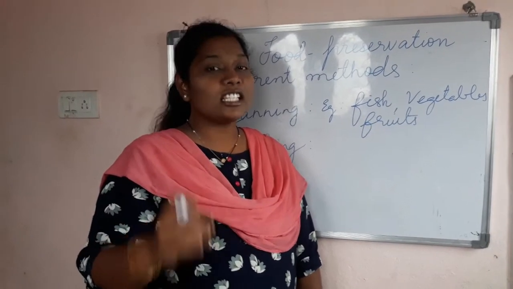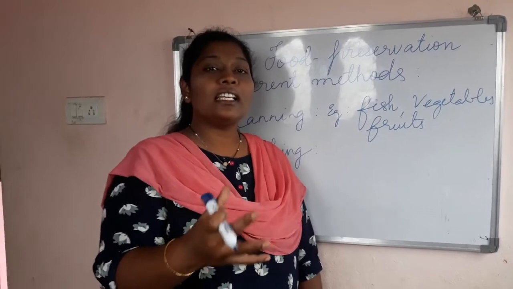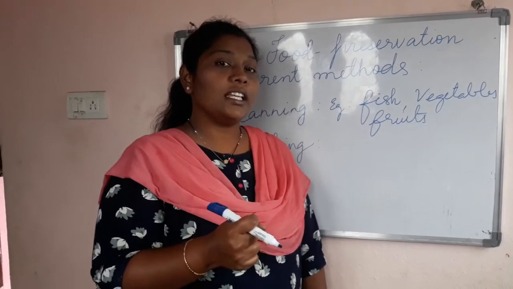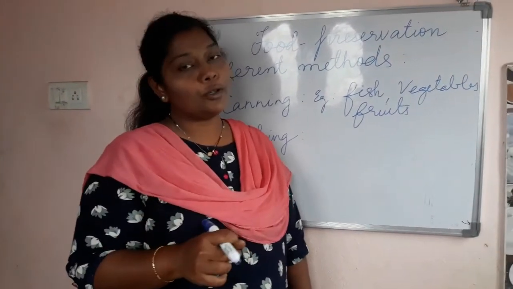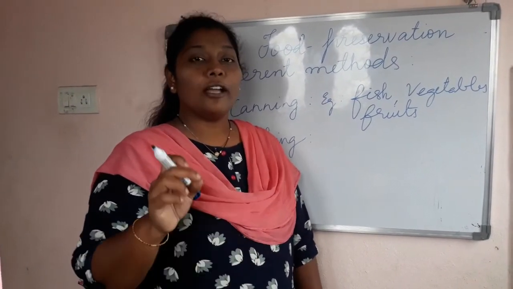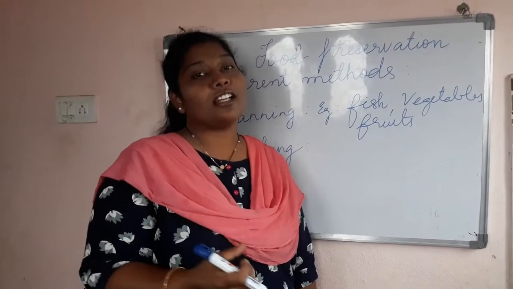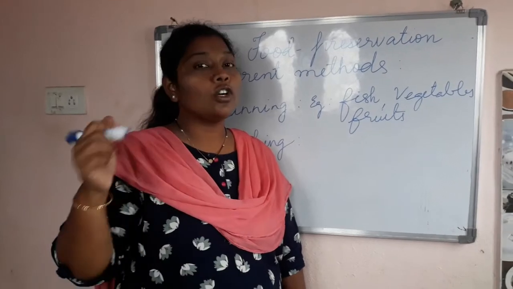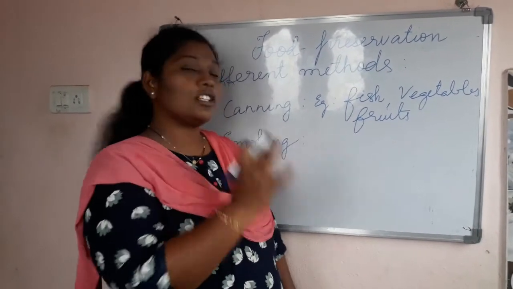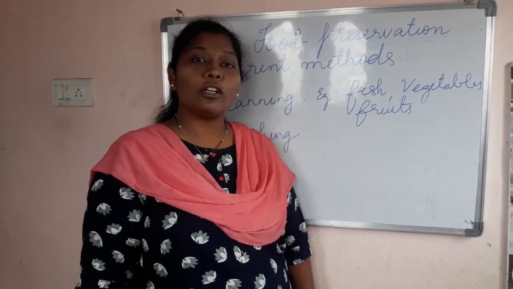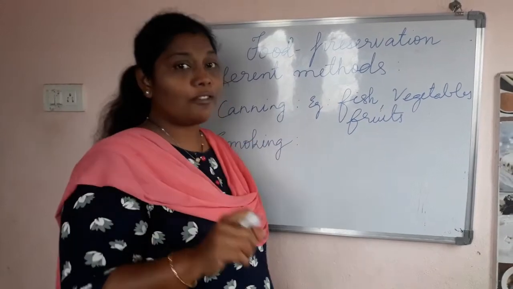So what they are doing is simply smoking. The smoke which is coming from the coal or the wood is being absorbed by the food materials. This simple technique is called smoking. What will happen if you do smoking to the food material? If you are doing the smoking technique, some flavors are added to the food. If you go to the Barbecue Nation restaurant, they will do this technique only, smoking. They will smoke the food and the food will become very tasty. Okay children, I hope you have seen this one.